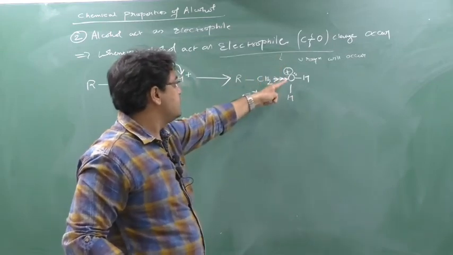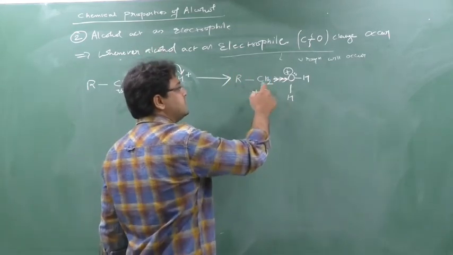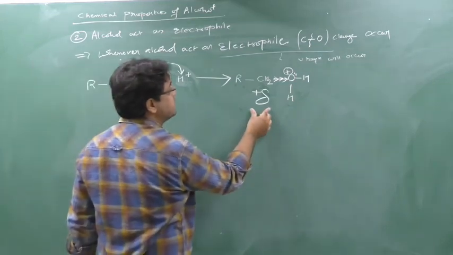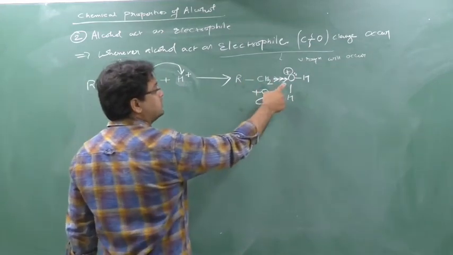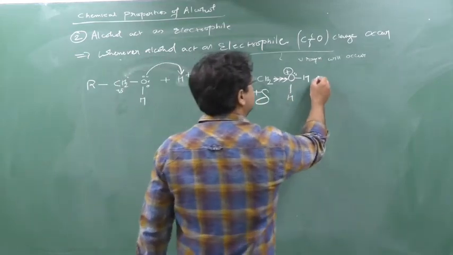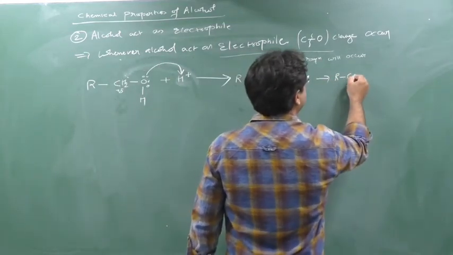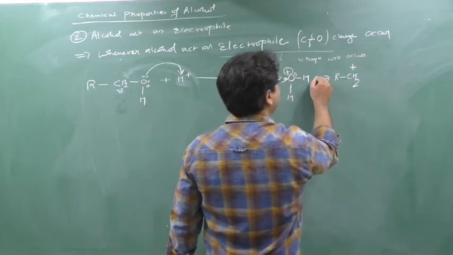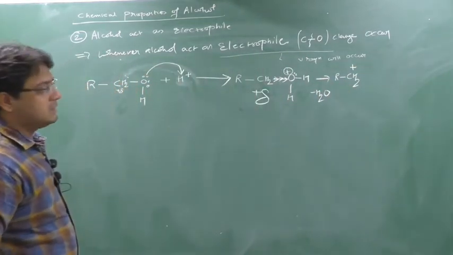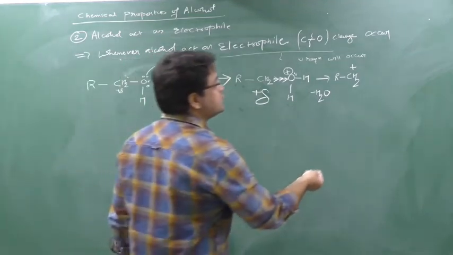So this oxygen will start to attract the electron from this CH2. CH2 was slightly positive, and now this slightly positive charge will increase, because oxygen now starts to attract the electron from this CH2. So what change occurs? R-CH2 will be plus and there will be a release of H2O. Now this CH2 plus is free.